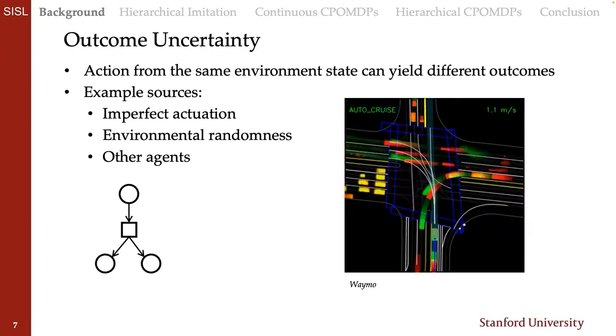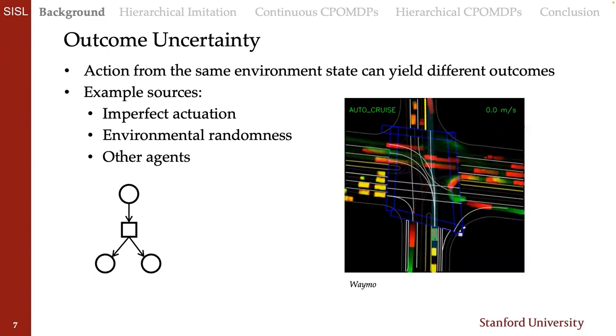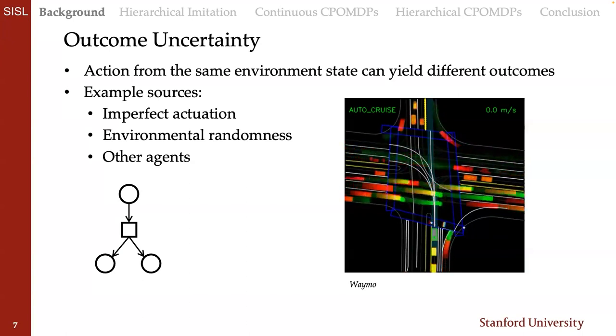One system in which all these 3 are present is autonomous driving. So in autonomous driving, you often want to plan trajectories to be robust to these different sources of outcome uncertainty.